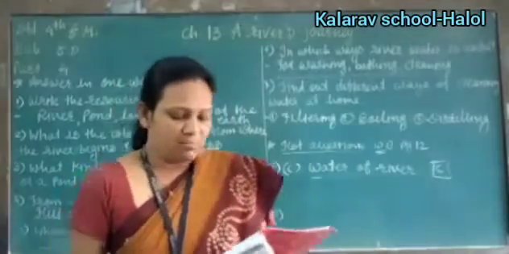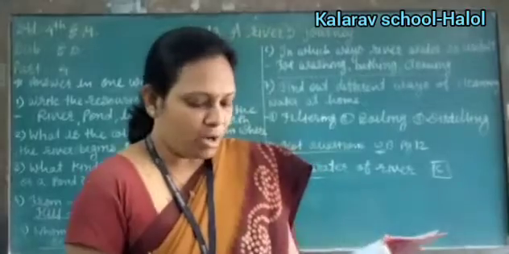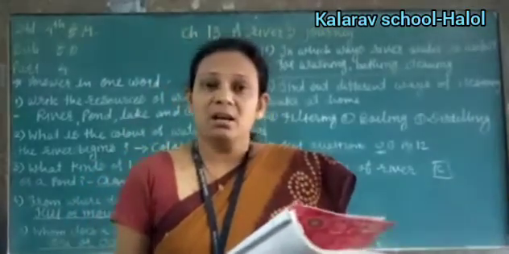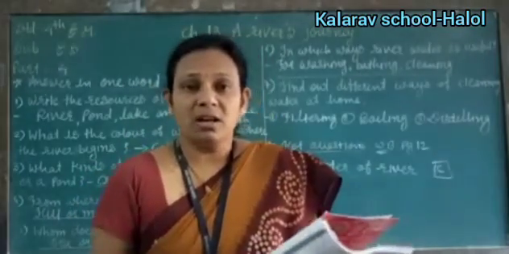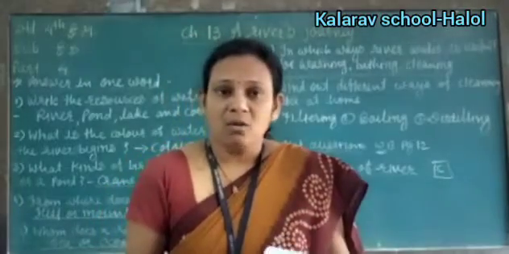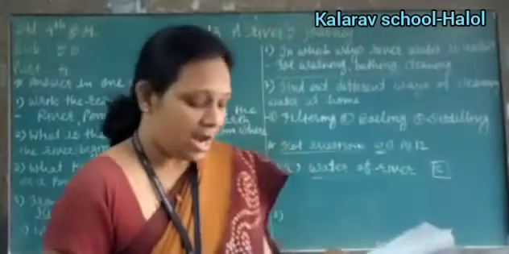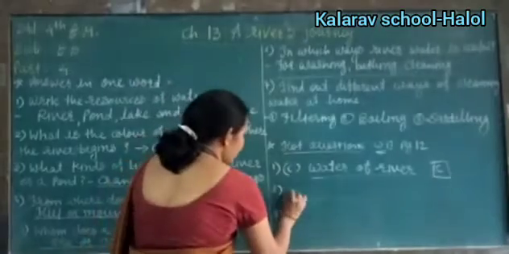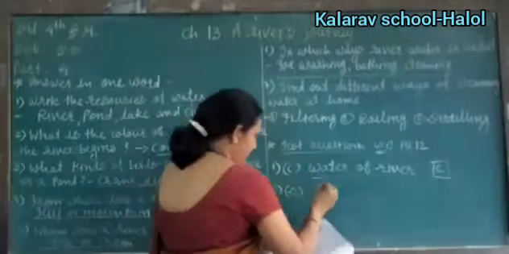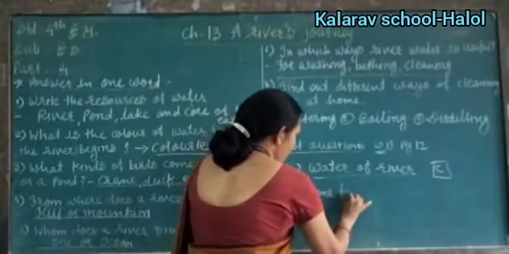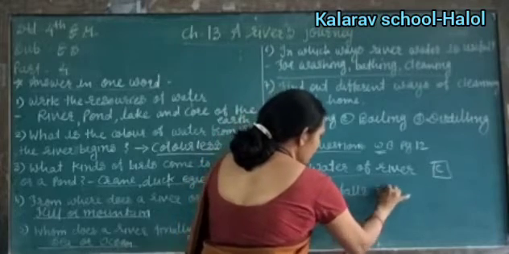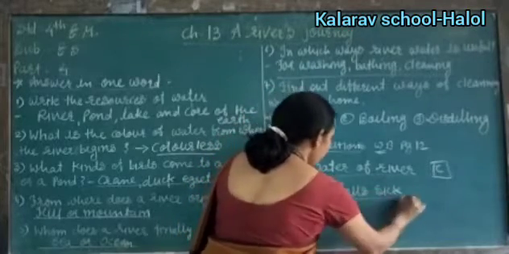Okay, now second number: what happens if polluted river water is drunk? If we drink the polluted water, obviously we fall ill or we suffer from disease, right? So here the option is D, and write here: one falls sick. Okay.